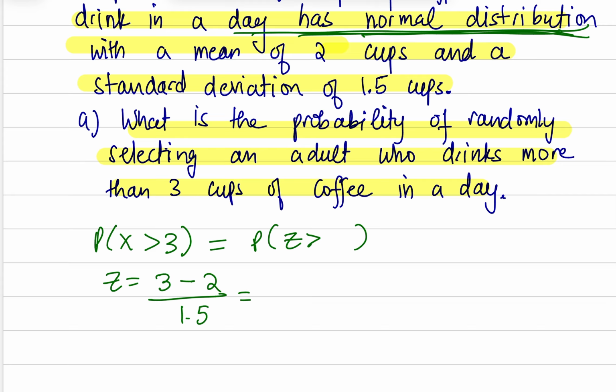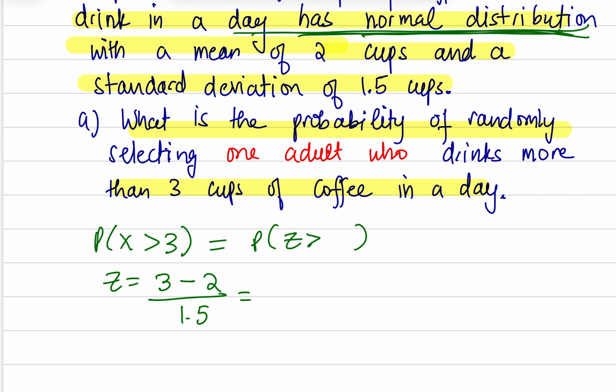Now I want you to read this problem carefully and understand this. This is not a central limit theorem problem. It's actually a normal distribution problem because it's talking about the probability of randomly selecting one adult, not a sample. What is the probability of randomly selecting one adult who drinks more than 3 cups of coffee in a day?